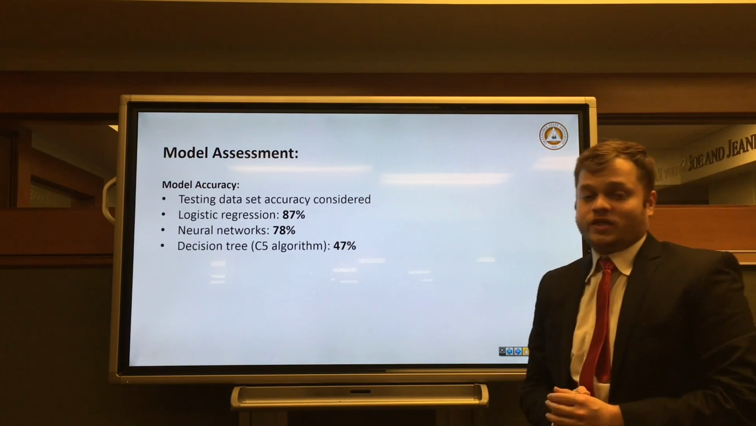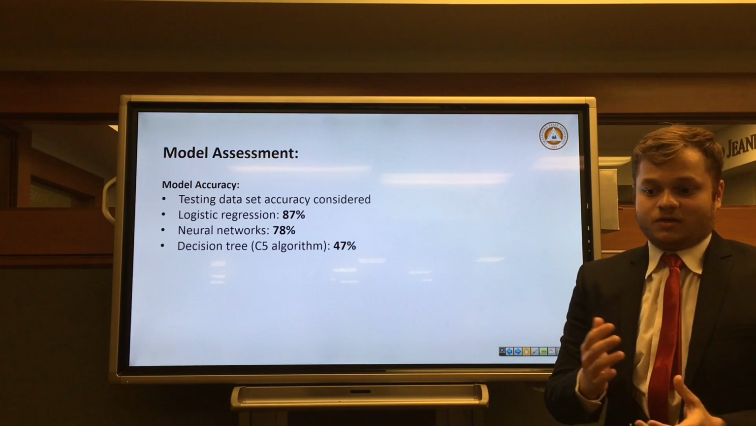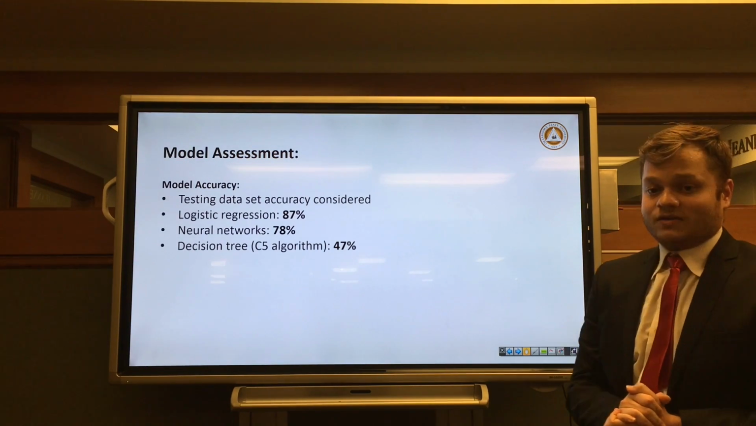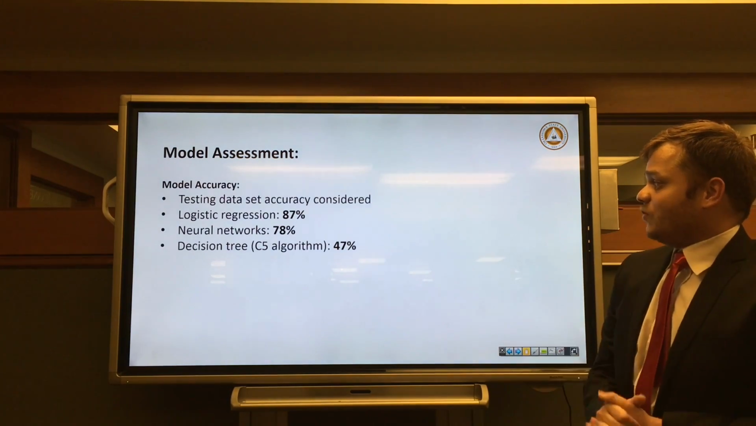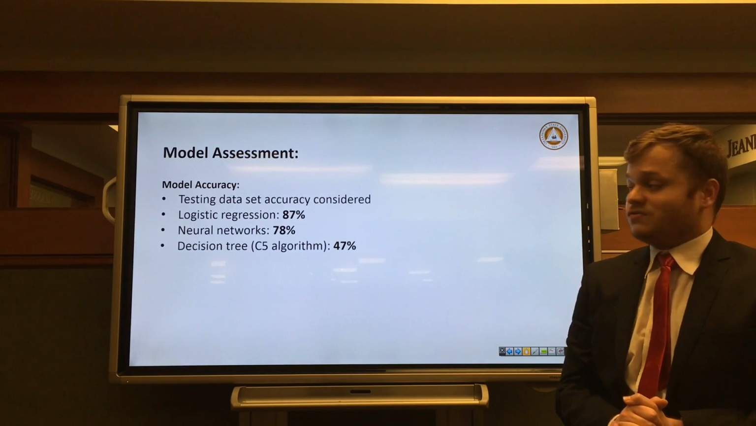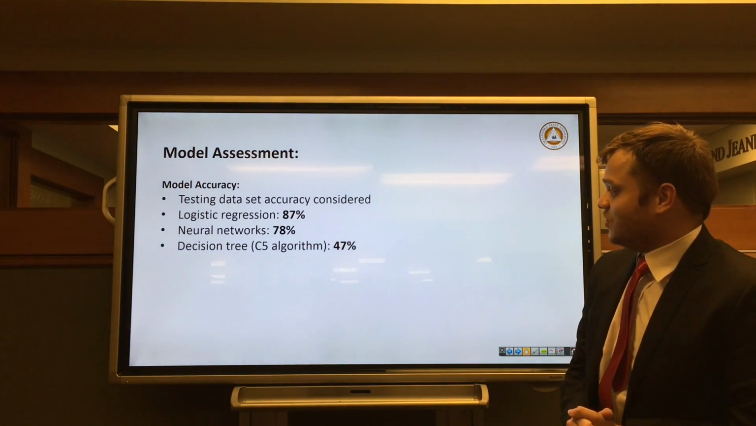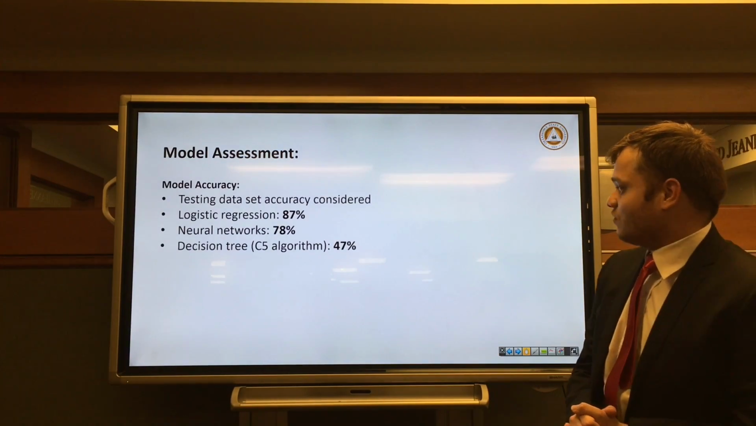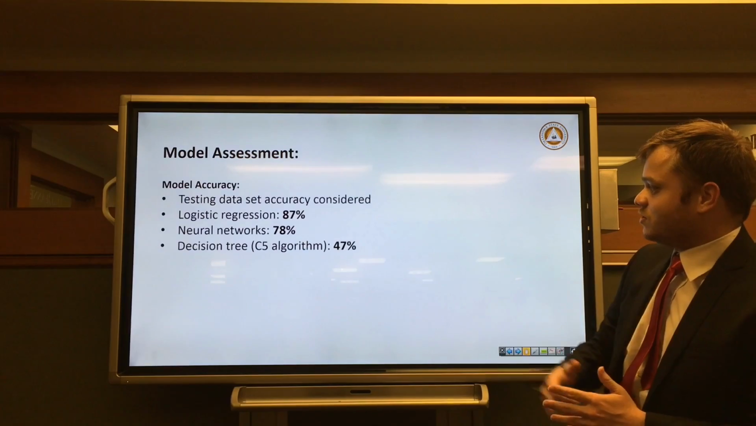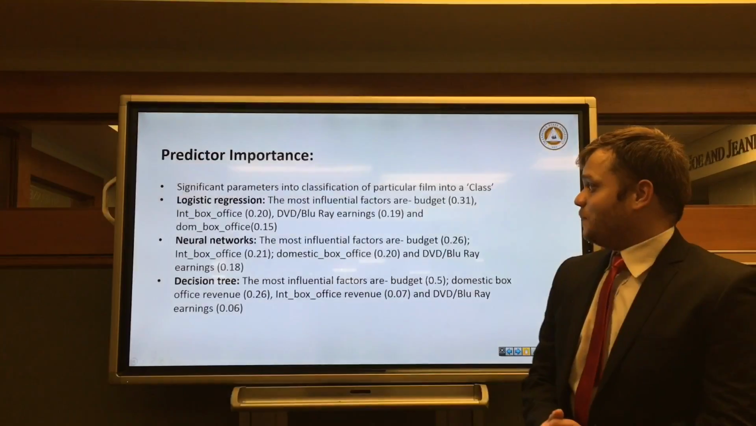Model assessment. So which models should we use? We have basically used two parameters for selecting which models to use. The first is model accuracy, and the second is significance level. In model accuracy, we are considering the accuracy on the testing data set as it will give more conservative results. Logistic regression was about 87%, neural networks around 78%, and decision tree around 47%. I can say all these accuracies are pretty good, but compared to the first two, the accuracy of the decision tree is a bit on the lower side. Predictor importance.